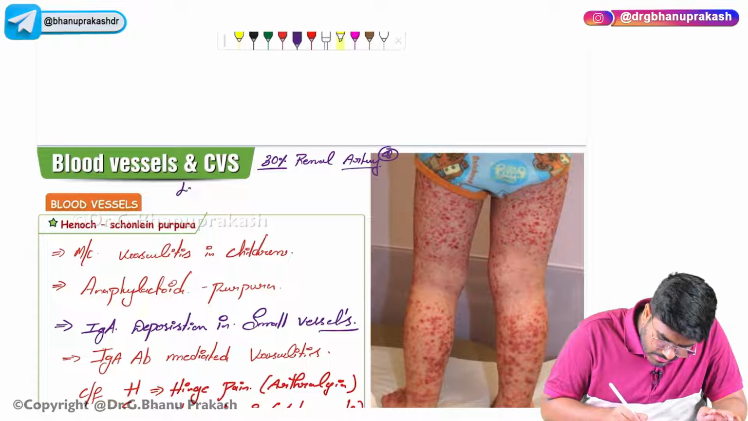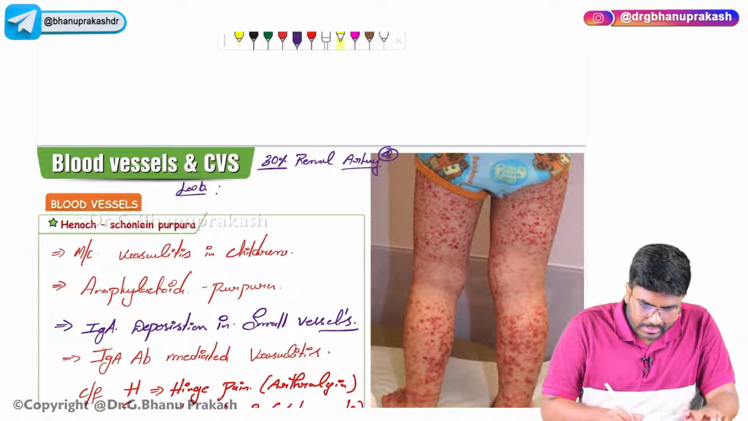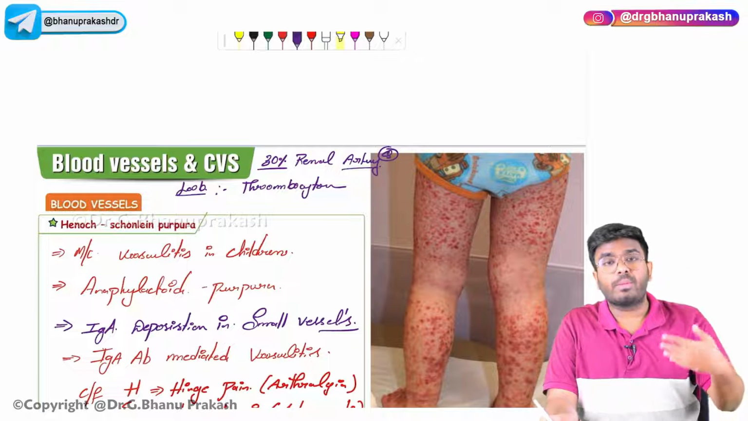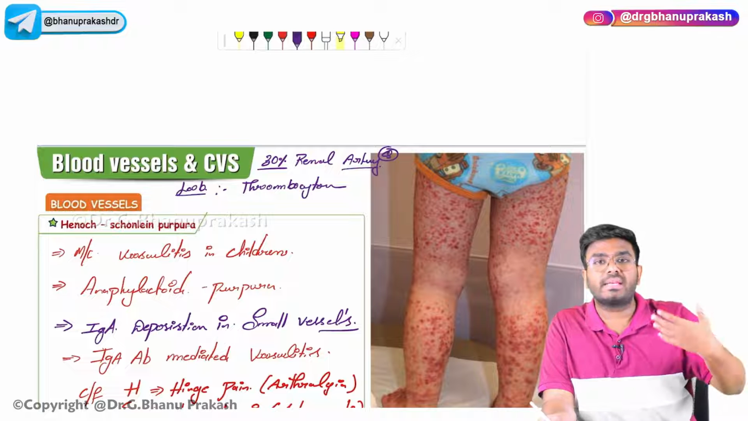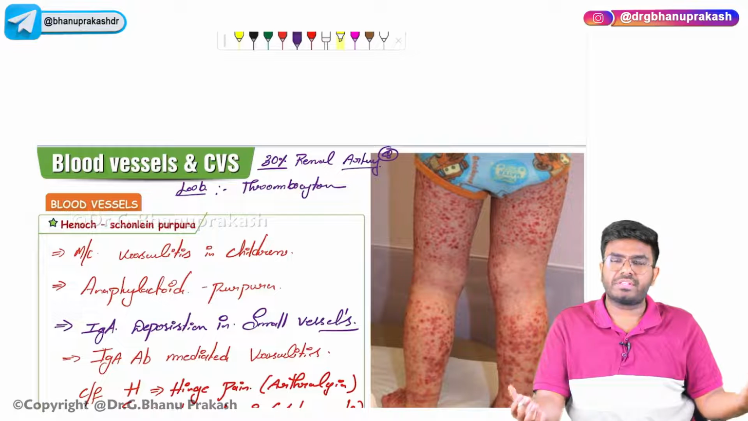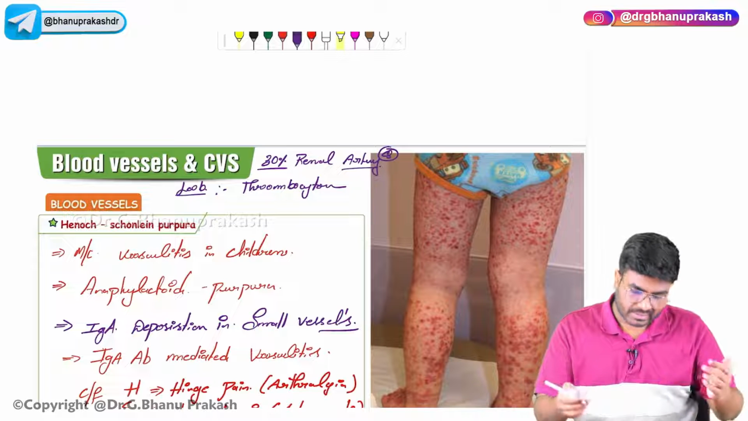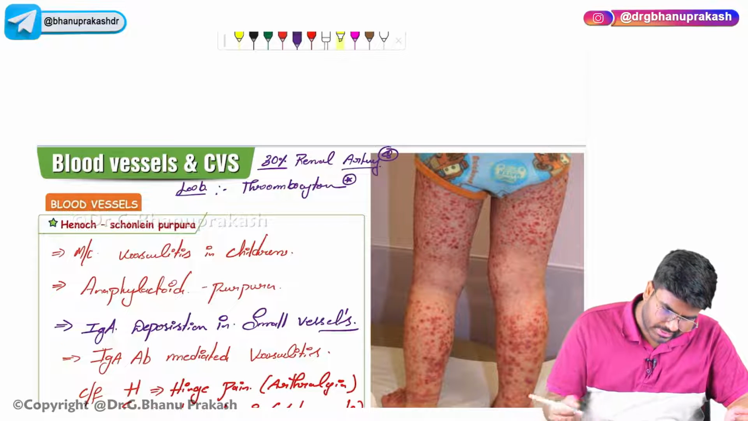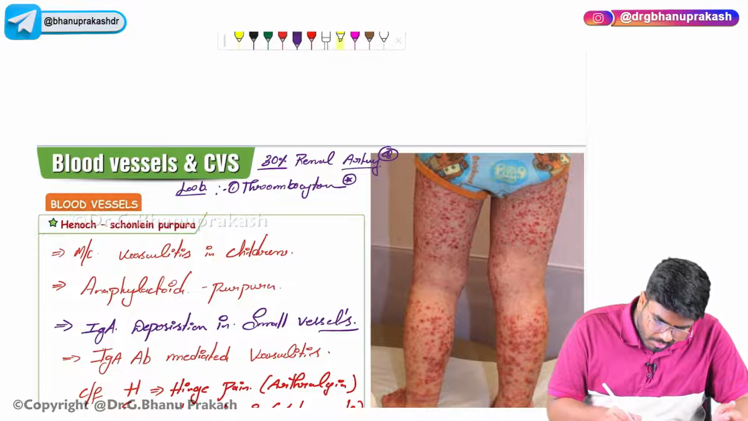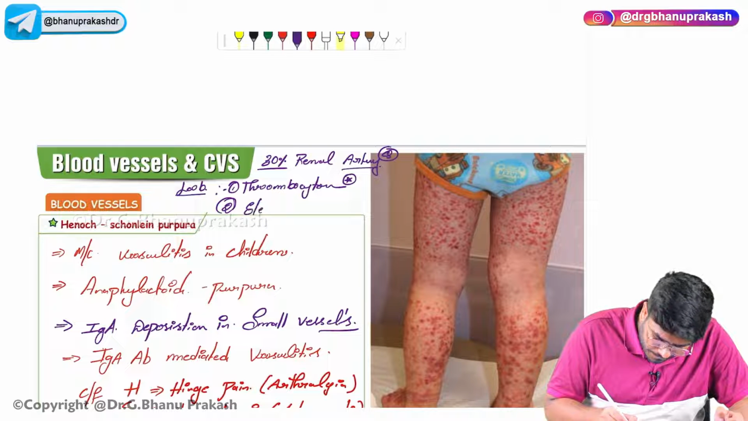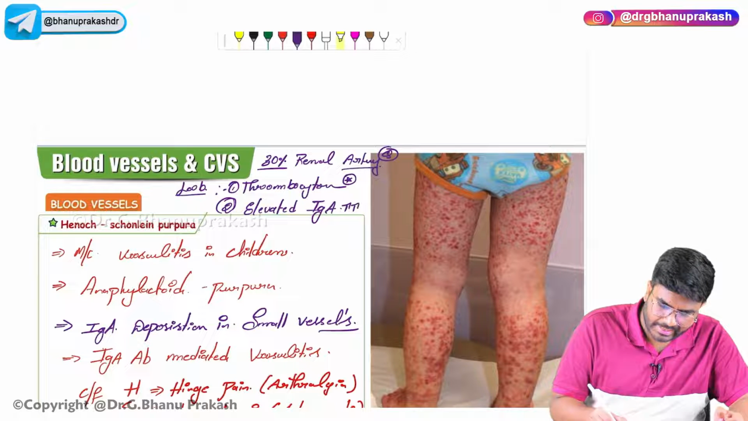Now, in the lab diagnosis, what will you see? In the platelet count, there is thrombocytosis, not thrombocytopenia. Because of this bleeding, more and more platelets are getting produced. There is no problem with the platelets; the bone marrow is healthy. The patient is losing all this blood, right? Because of that, more and more platelets are being synthesized, so thrombocytosis is seen. Not only that, all this problem is because of the IgA antibodies, so there will be elevated IgA antibody levels in the serum.